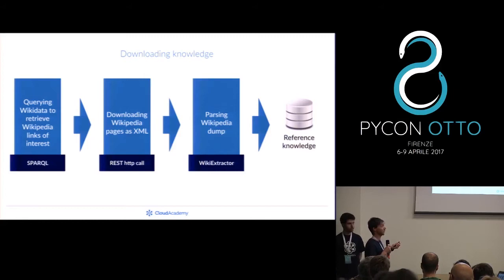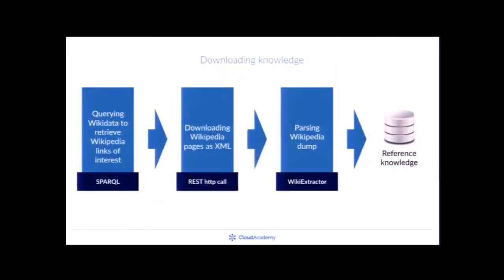Then we used WikiExtractor, a Python program, in order to parse the extracted XML Wikipedia and to get our reference knowledge. This will represent our statements in order to generate questions.